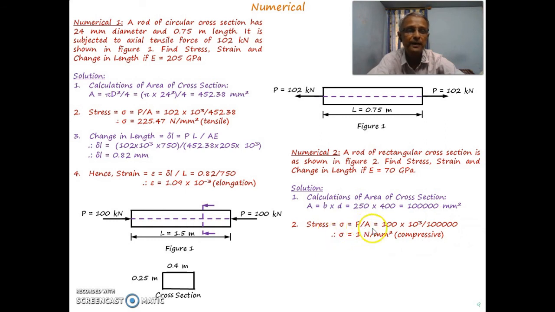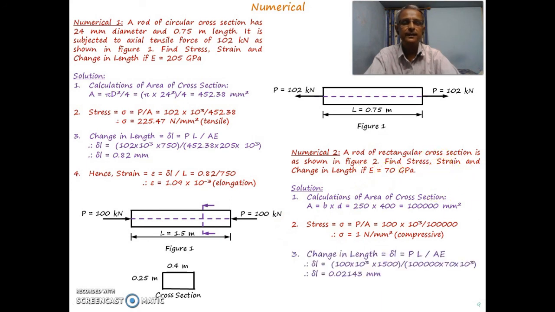Sigma is equal to P divided by A. P is given as 100 kilonewton, so convert it into Newton: 100 into 10 to the power 3, divided by the area in mm square. As P is in Newton and area in mm square, the result will be in Newton per mm square. So stress is calculated, and then what is asked is to find strain and change in length.